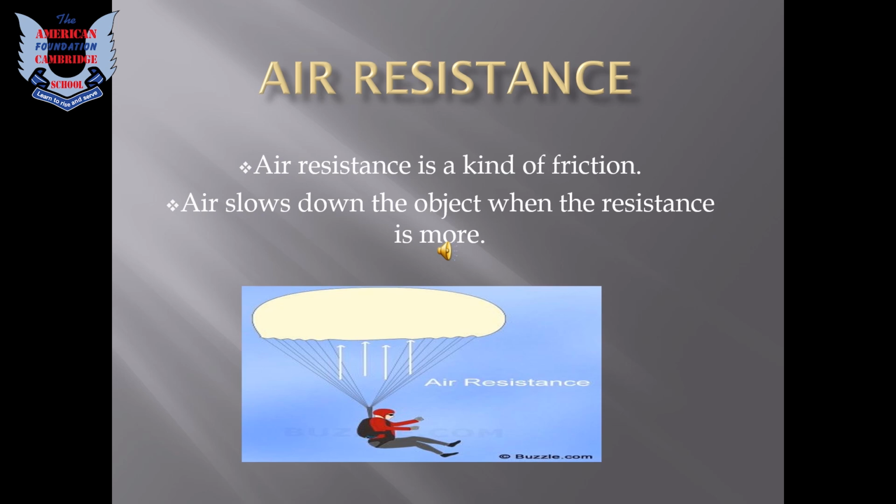If there was no parachute, the man would have fallen on the ground and hurt himself. But there is a parachute, and there are air molecules that push the parachute upward and make the man go slower to the ground. So air resistance slows the object down.